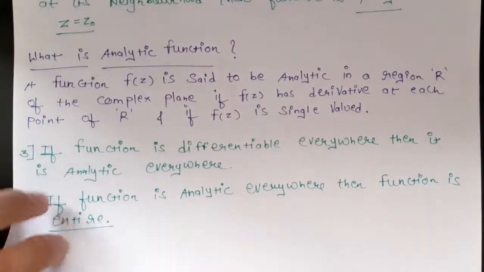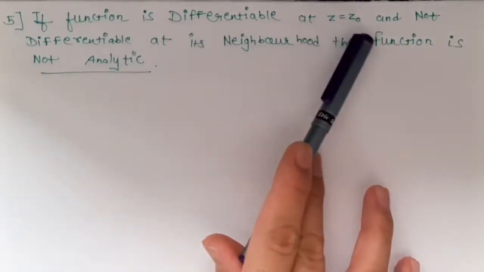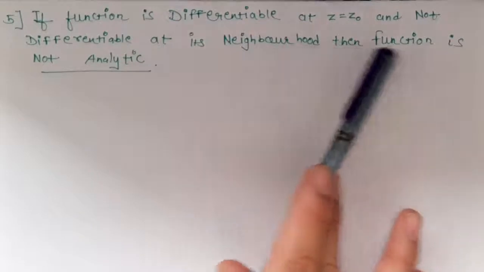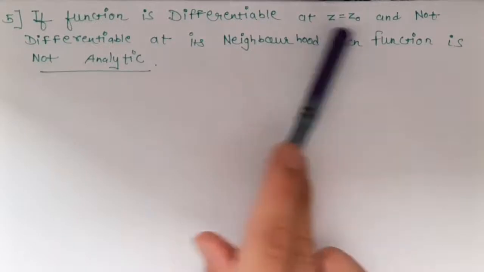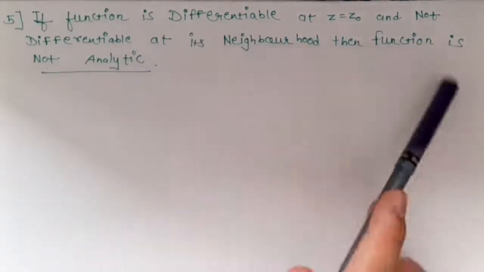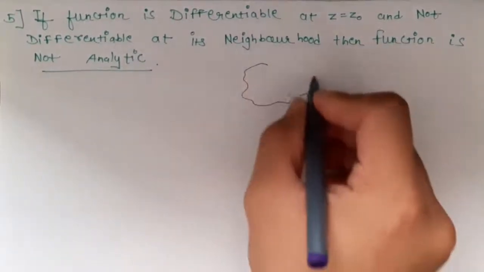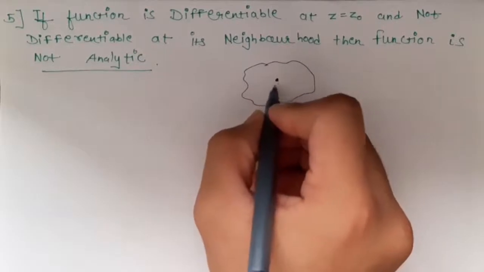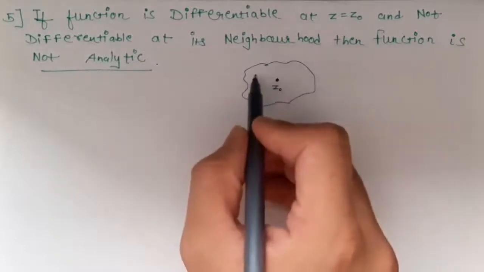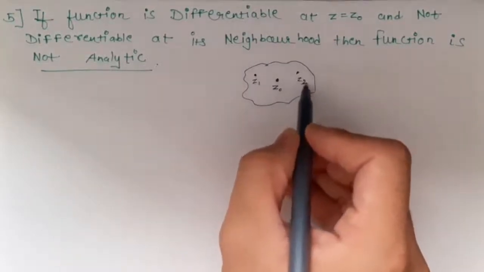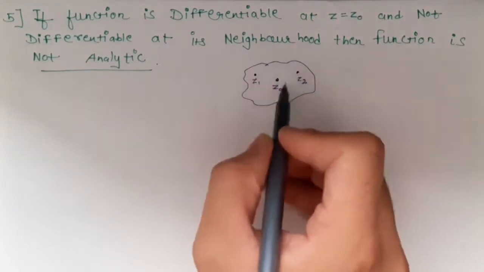Now we will move to the next point, that is, if a function is differentiable at z equals z0 and not differentiable at its neighborhood, then the function is not analytic. Let's say this is the region of the complex plane and the function is differentiable at this point, that is z0, and not differentiable at its neighborhood. For example, this is the point z1, this is the point z2, so the function is not differentiable at points z1 and z2, which are the neighborhood of z0.